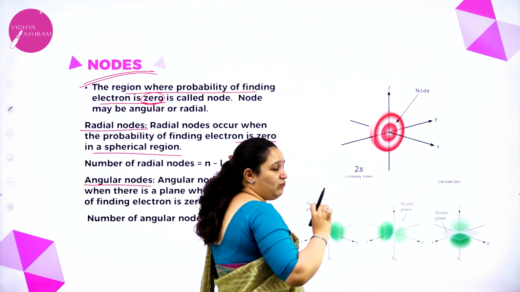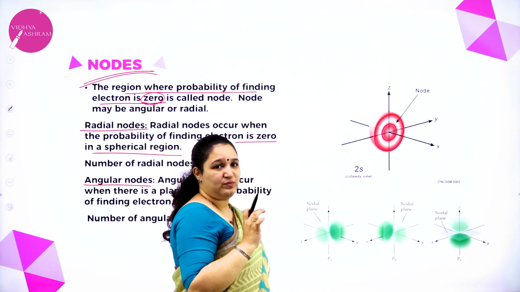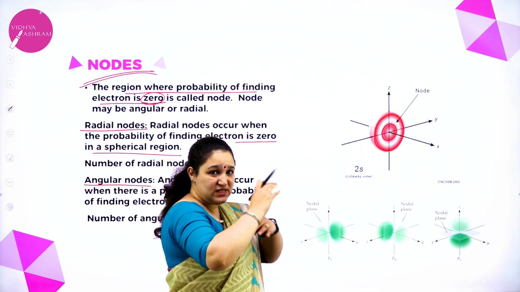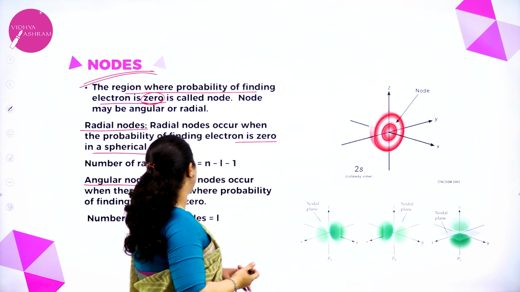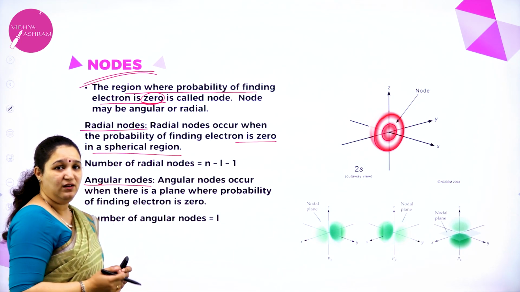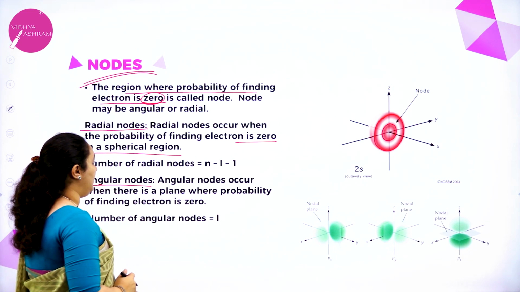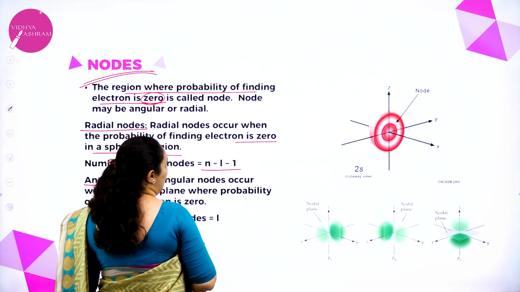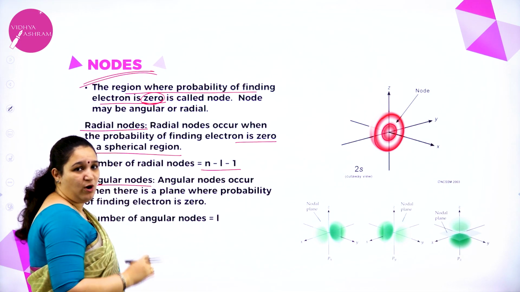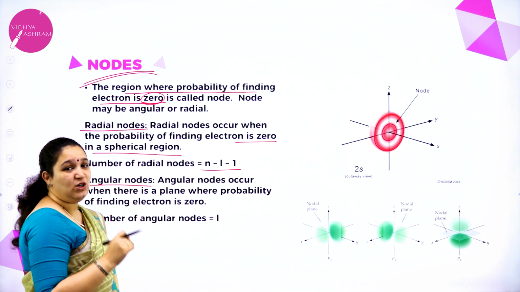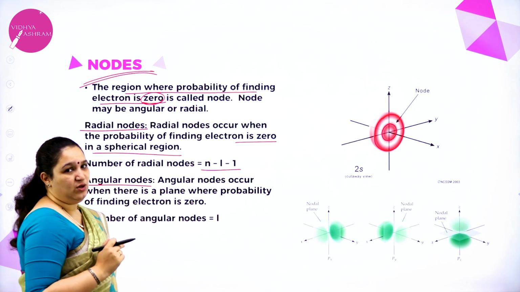There the probability of finding the electron is 0. Such node which is spherical in shape, we call it as radial node. Okay. Next, the number of radial nodes is n minus L minus 1. This is the formula which you have to remember to find out the radial node.